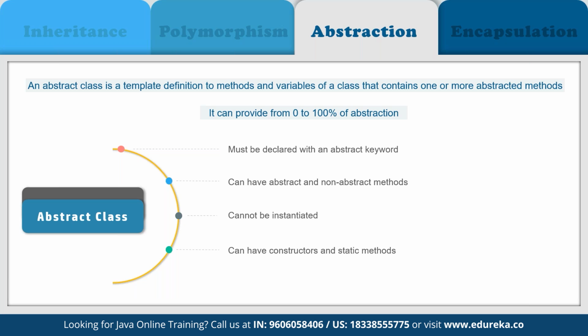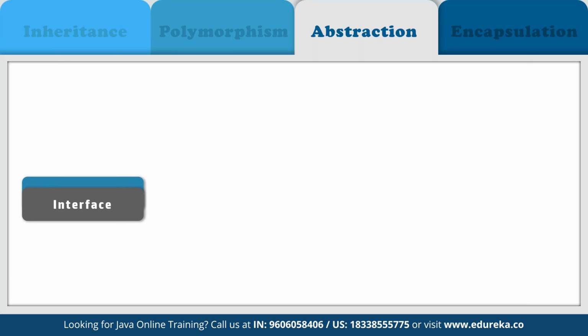Now, to use an abstract class, we have to inherit it from another class where we have to provide implementations for the abstract methods there itself. Else, it will become an abstract class. So, as you can see here, it must be declared with an abstract keyword. It can have abstract and non-abstract methods, and it cannot be instantiated, and it can have constructors and static methods defined, and it can have final methods also defined here as a part of abstraction. And then we have interface.